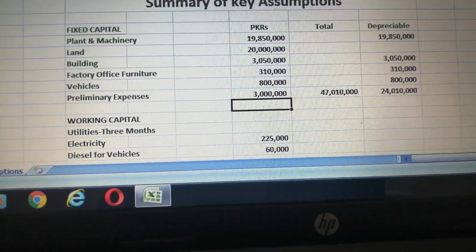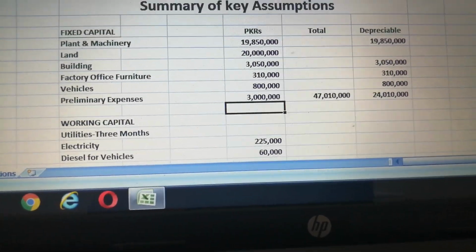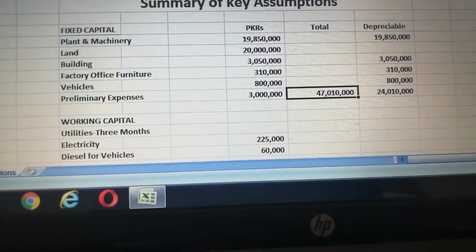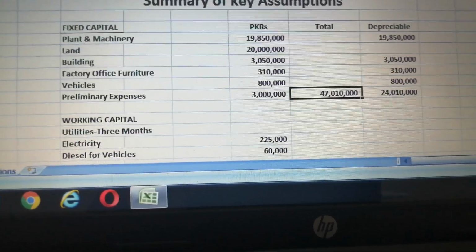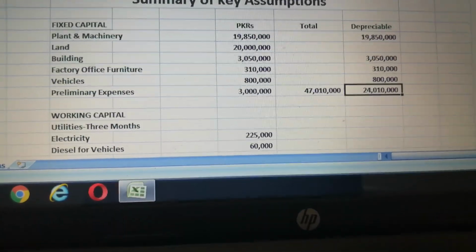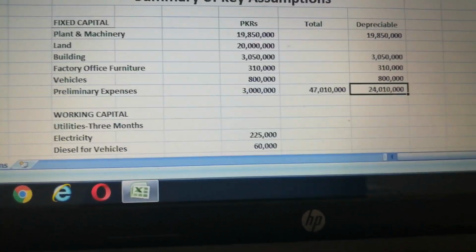Plant and machinery, land, building, etc.: all asset costs come to 47,010,000, and the depreciable assets come to 24,010,000.